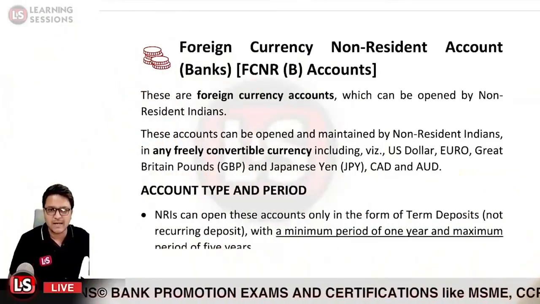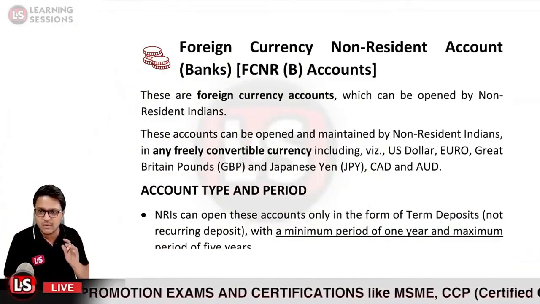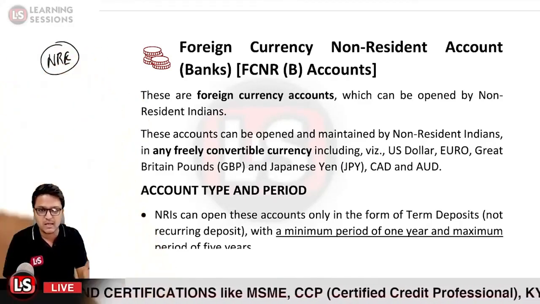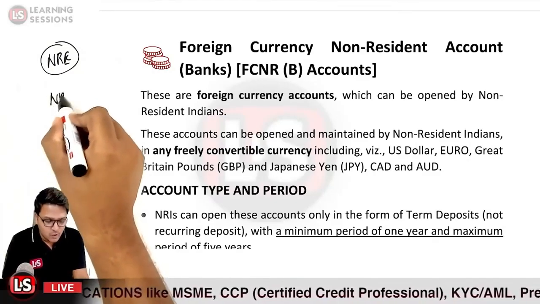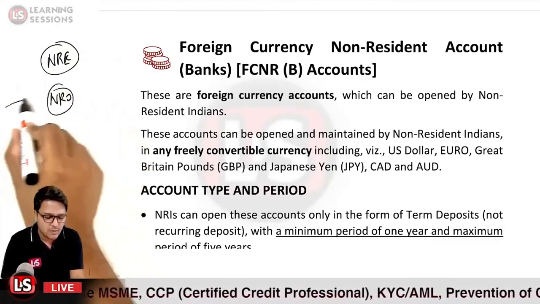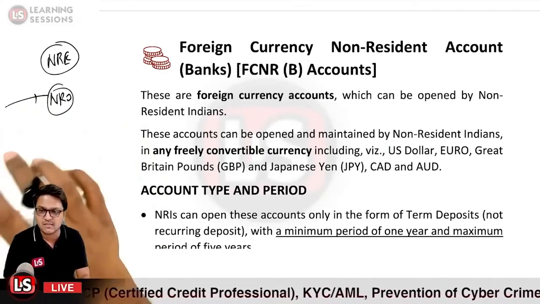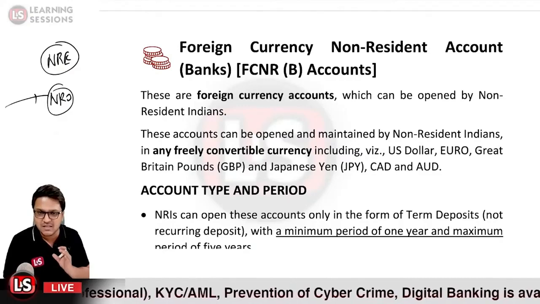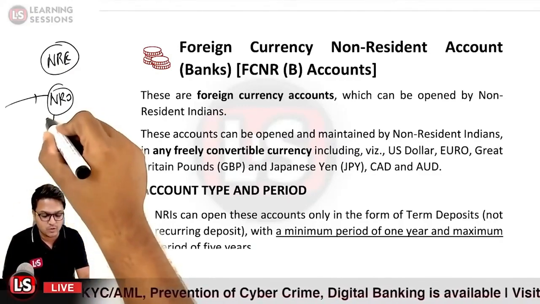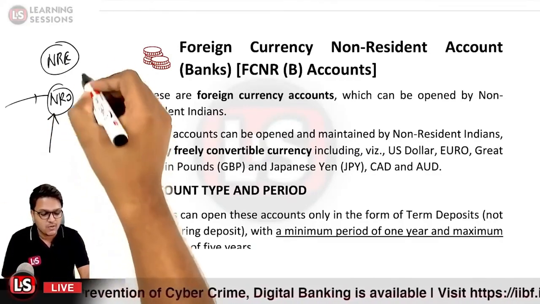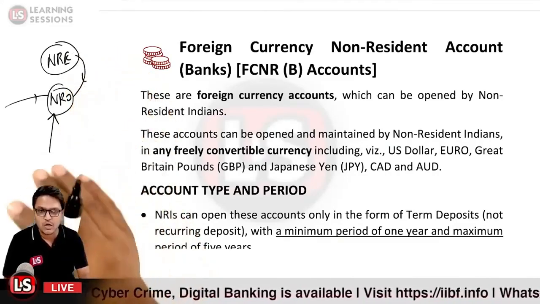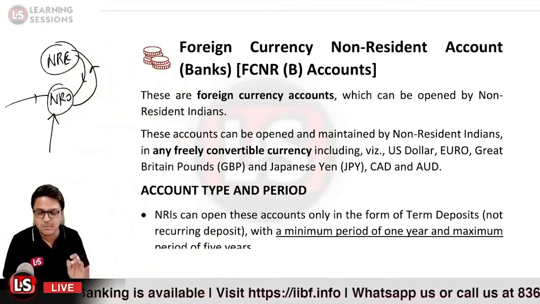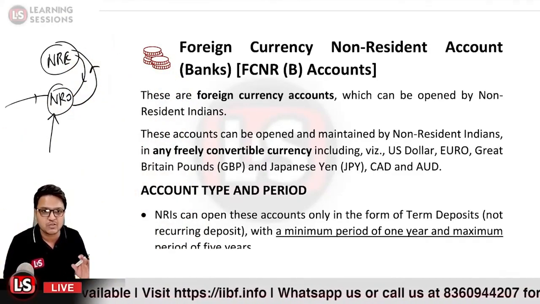We were covering NRO and NRE account. So we learnt that the NRE account is for the funds which the person is bringing from outside India, and in the NRO account we can receive the funds from outside India also, that is, foreign currency inward remittances can also be credited over here, and also the local or domestic earnings, if the person has any, would be credited to these particular accounts. Transfer from NRE account to NRO account is permitted, and also the transfer from NRO account to NRE account is permitted, but up to the prescribed limits only.